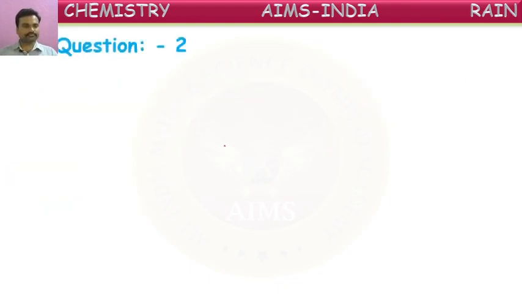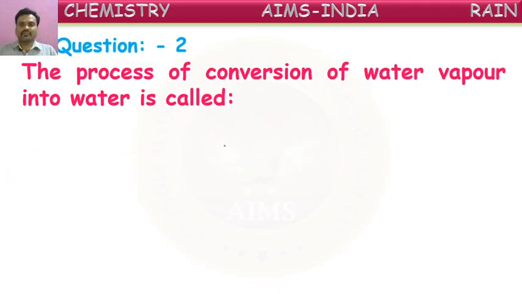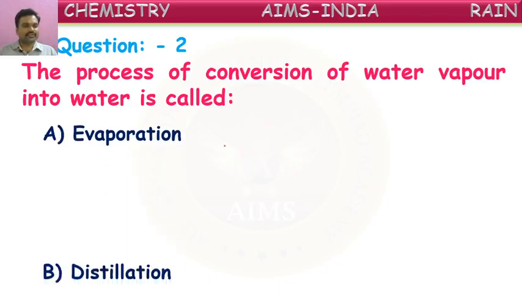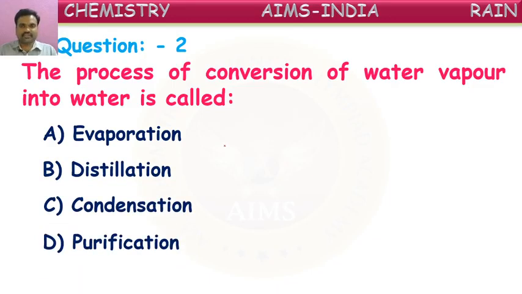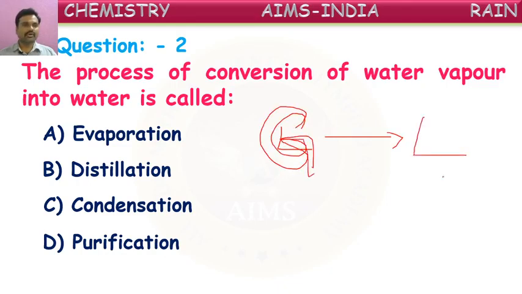Next, the process of conversion of water vapor into water is called. What is it called? Some of you have already given the answer. Very good. See the options: evaporation, distillation, condensation, and purification. Which is correct, children? Here, the conversion of water vapor into water. So, what is water? A liquid. Water vapor is given. It is asked to convert this into water, liquid form.